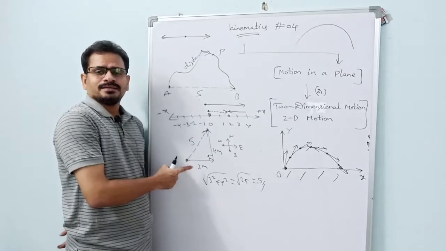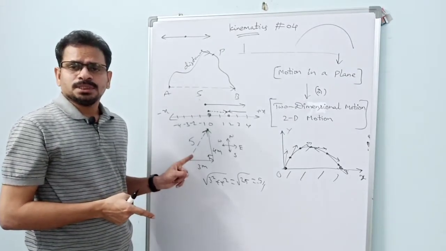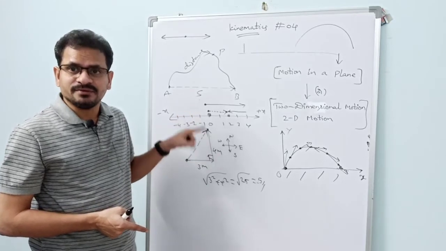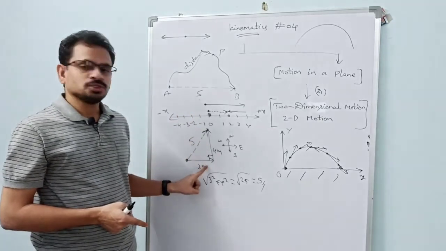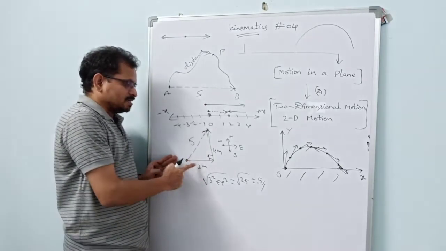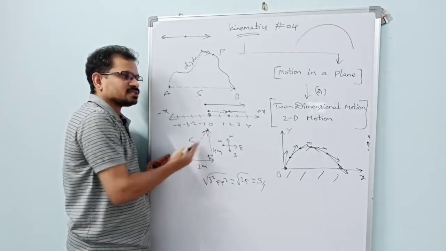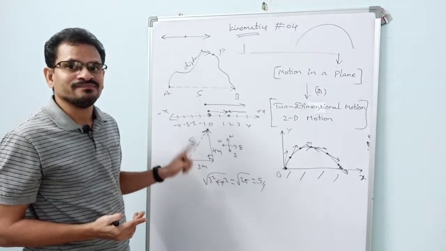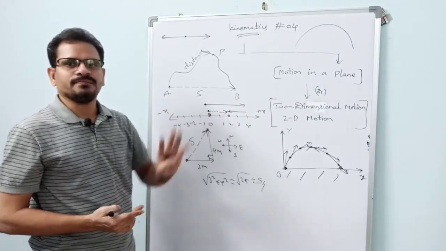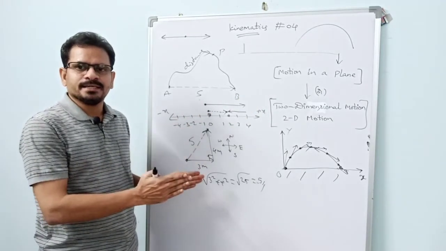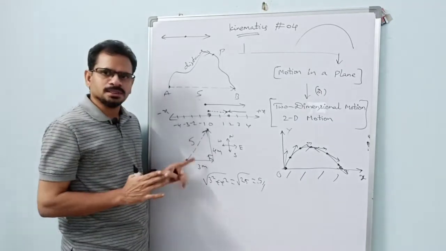But this problem should not be there in our chapter, motion in a straight line. If it is 11th class, this problem should not be there in motion in a straight line, because in this example the body is moving along two different straight lines. This is not motion in a straight line, this is motion in a plane. It has to be there in that chapter. Got it? But this problem is presented there in motion in a straight line. So this is one example.